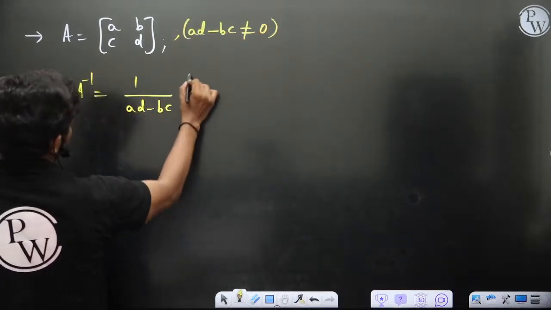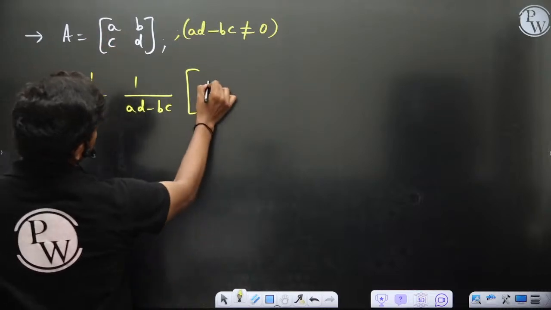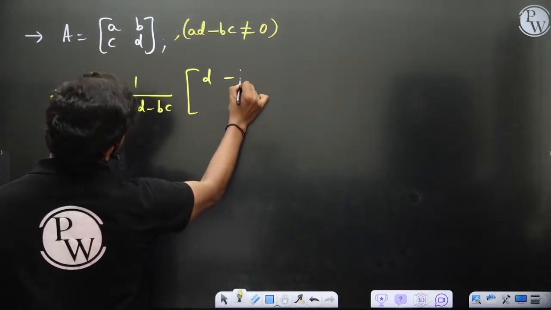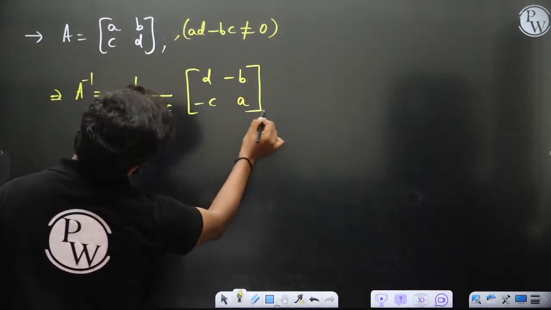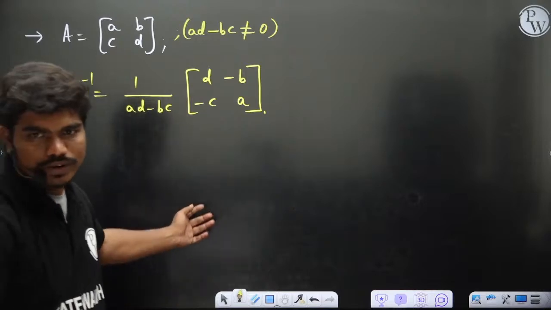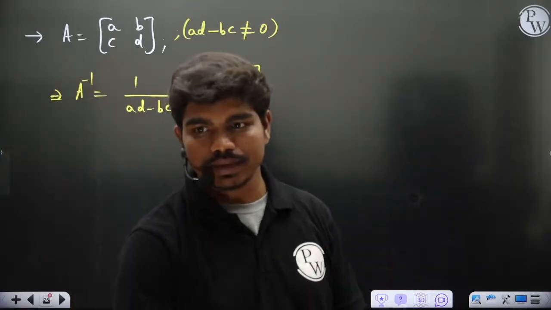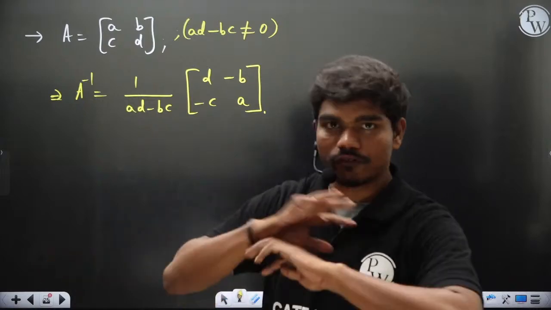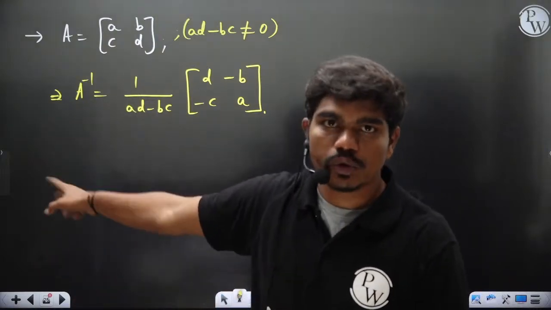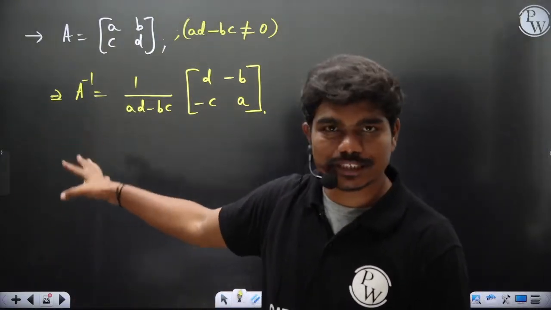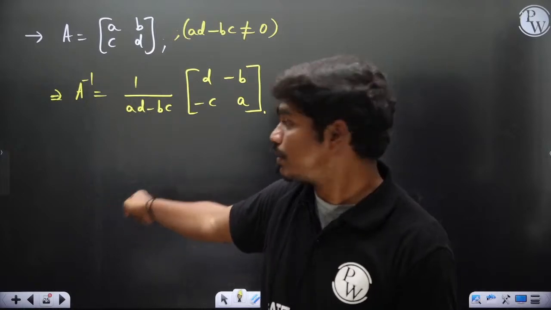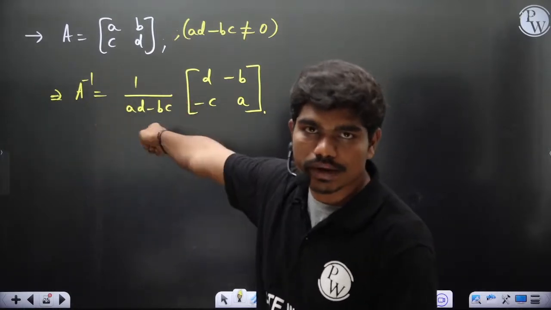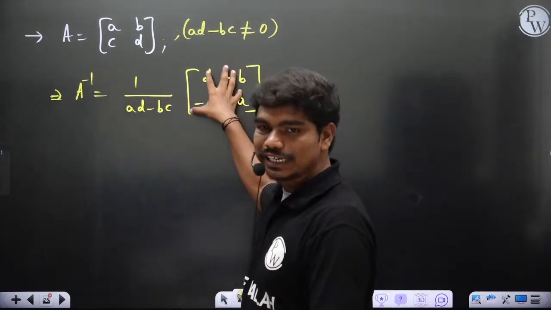Then you just flip these two, A and D, and put minus signs for the other elements. That's it. You may have done it many times in your life. Of course the funda is same: calculating minors, doing cofactors, then transposing. Finally it is 1 by delta A into adjoint A.